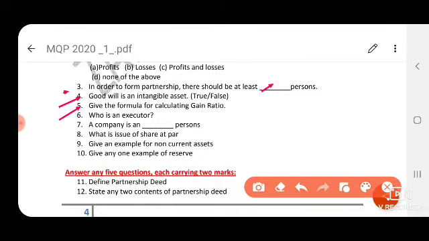Give the formula for calculating the gain ratio. So gain ratio is calculated at the time of retiring of a partner. So the formula is new ratio minus old ratio. Who is an executor? This question comes under death of a partner. An executor is a legal representative of a deceased partner. So he is entitled to get the amount from the remaining partners.